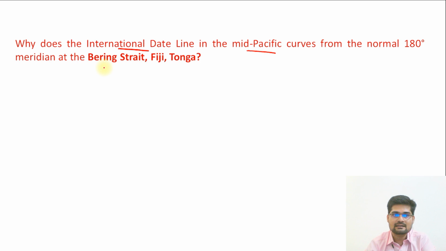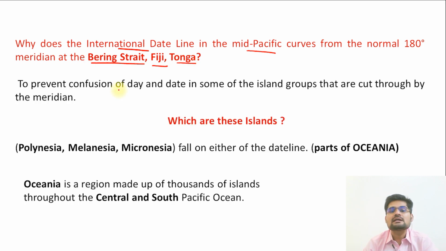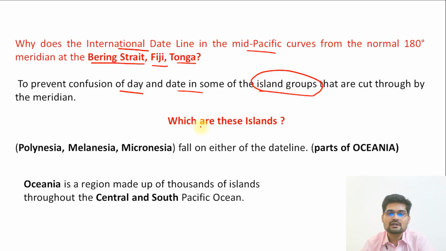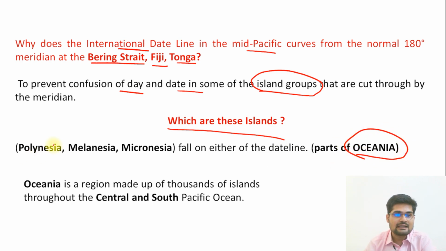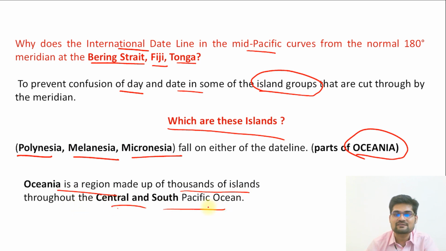Why? Let's understand. It has mid-Pacific curves at these islands, that is Bering Strait, Fiji, Tonga. This was done to prevent confusion of day and date in some of the island groups. Alright, so that's important. And which are these islands? These are islands of Oceania. Like the island groups named Polynesia, Melanesia, Micronesia. So Oceania is a region made up of thousands of island groups in the Central and South Pacific Ocean.